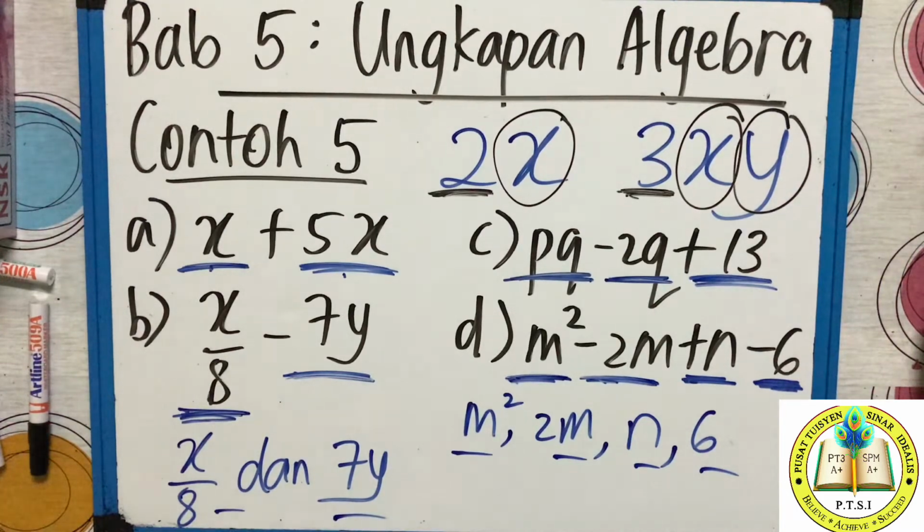So you must understand the question, if they ask berapa sebutan? 2 sebutan, 4 sebutan, 2 terms, 4 terms. But when they ask you to find kenal pasti, identify the terms, you just write like this enough. No need to include the integers.